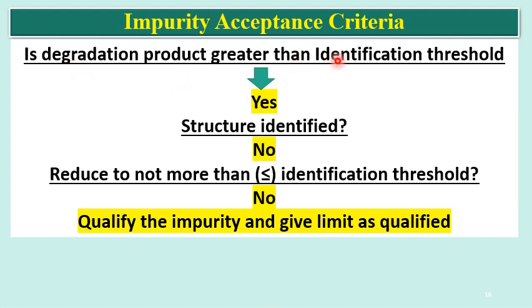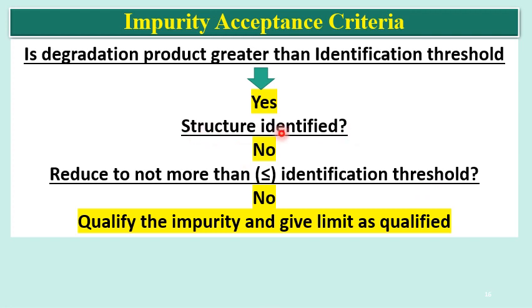Then is the degradation product greater than the identification threshold? Yes, it is above. Structure is identified? No, structure is not identified. Here structure identification is not there. So reduce to not more than the identification threshold.